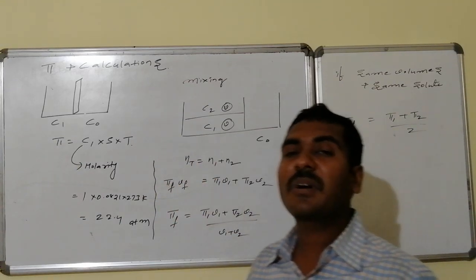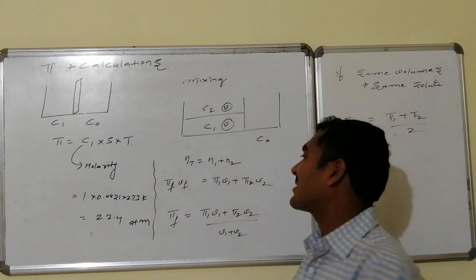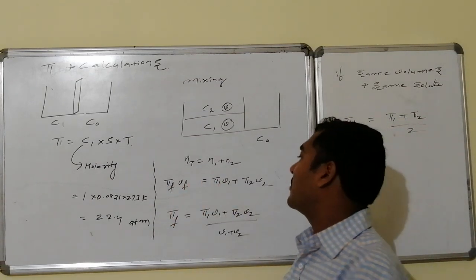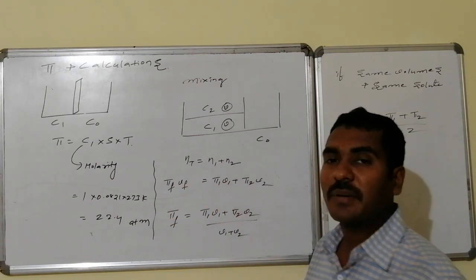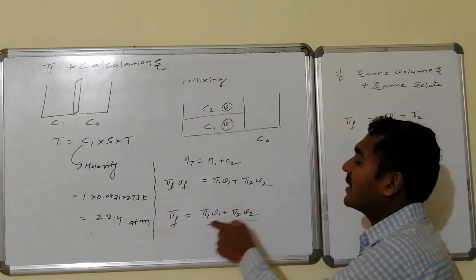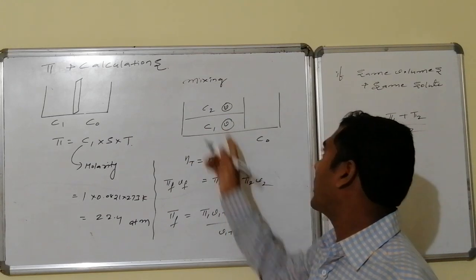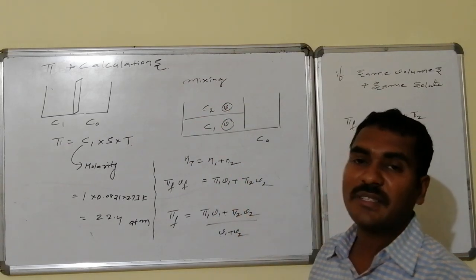N becomes equal to concentration into volume. That concentration is here pi. That is, pi final into V final becomes equal to pi 1 V1 plus pi 2 V2. Therefore, pi final becomes equal to pi 1 V1 plus pi 2 V2 divided by V1 plus V2.